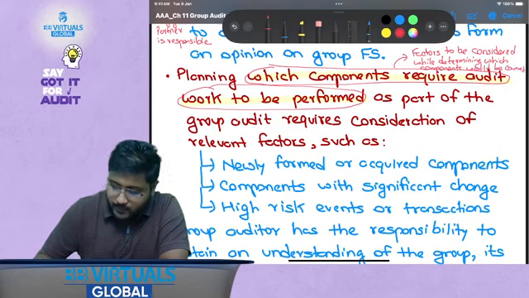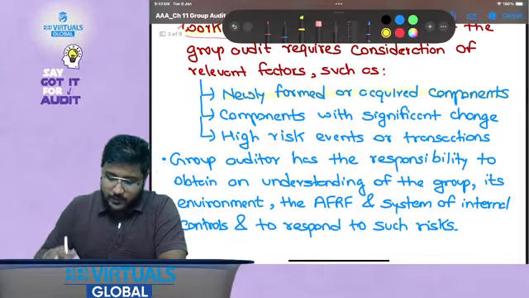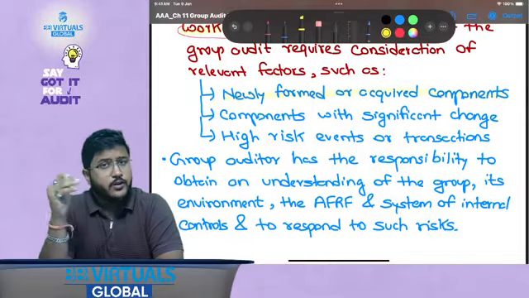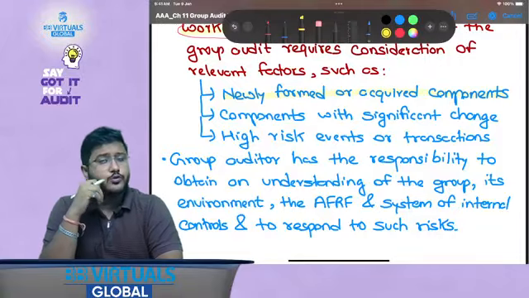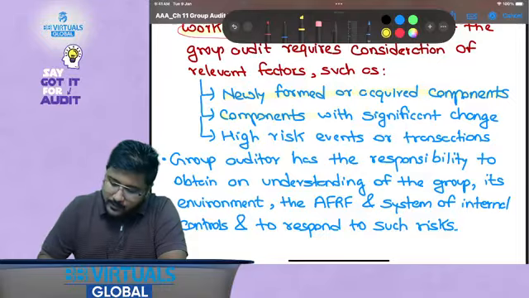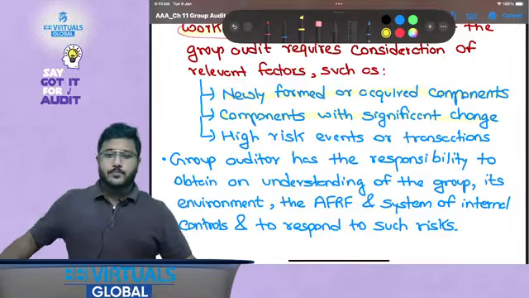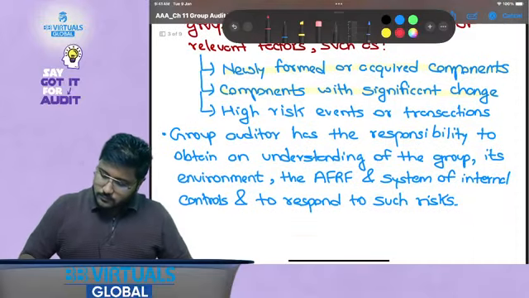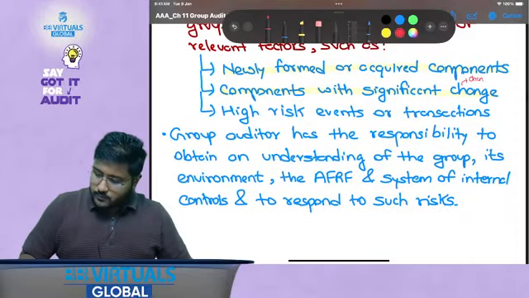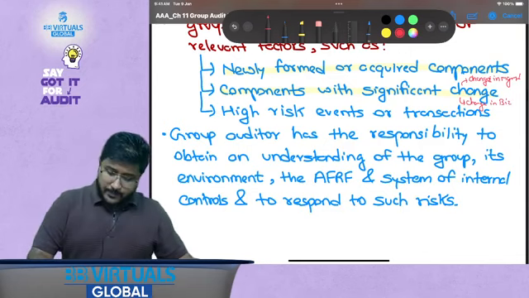Okay, this is important. Newly formed or acquired components. That is, if any component is newly formed or acquired, then we have to include it under the group audit. Then components with significant change, then also we should include it. Components with significant change, say change in management, or change in business, anything could happen.